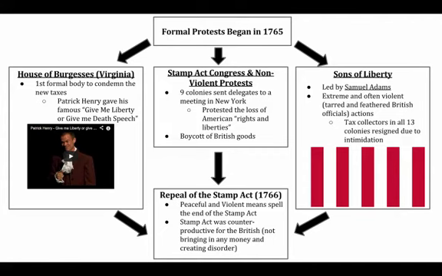We also have the non-violent approach of the Stamp Act Congress, where 9 colonies meet to protest the loss of American rights and liberties. And we also see one of the very first boycotts of British goods be put into place, and we will see that those are very effective, these non-violent approaches to getting the Americans what they want. Because eventually, all these things do lead to the repeal of the Stamp Act in 1766.